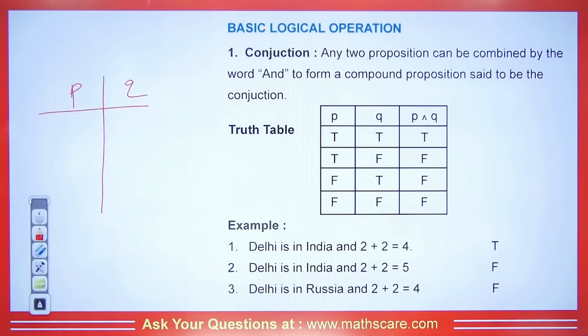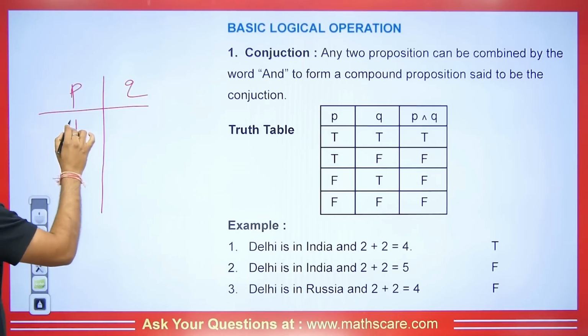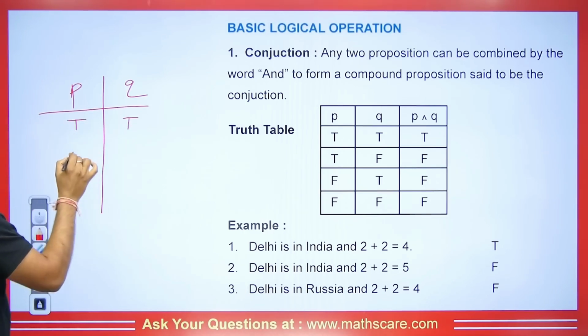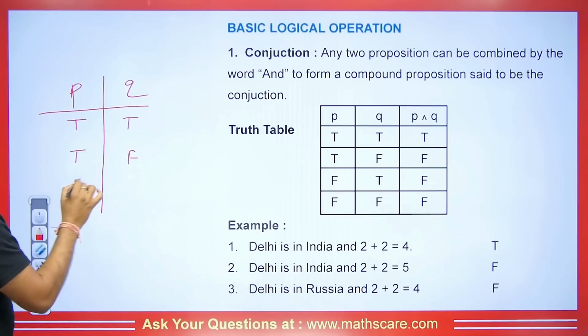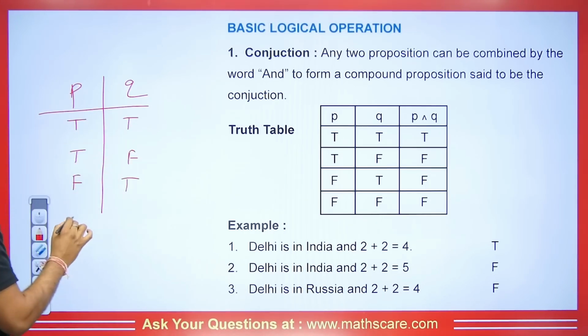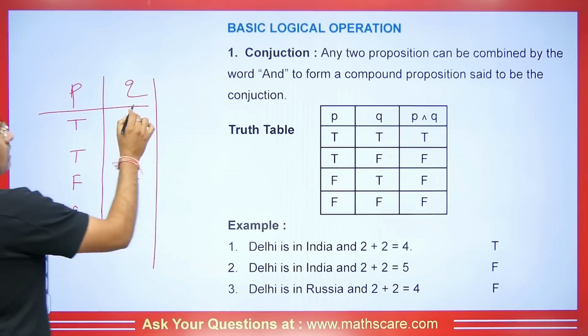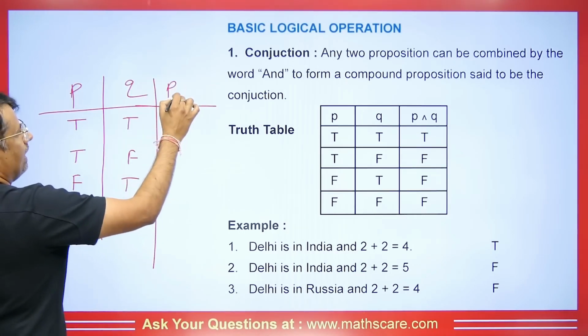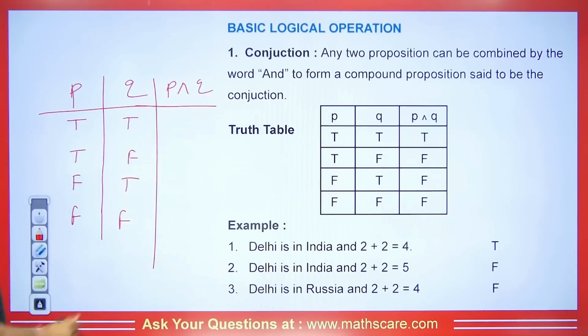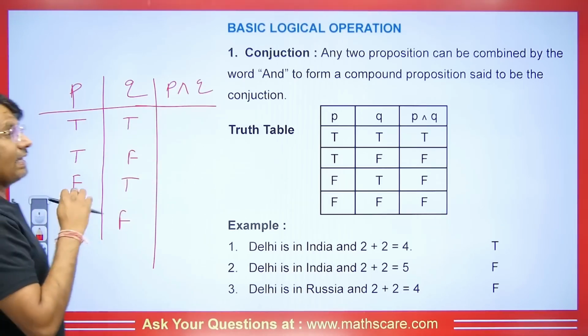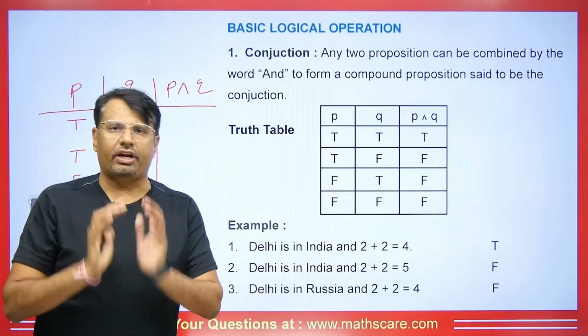If I tell you the possibilities of two statements, what can they be? Either both statements can be true, or one can be true and the other false, or this can be false and this can be true, or both can be false, right? If I want to apply a conjunction here, then I will put P and Q here, so we call this AND. Now I want to tell you how we will find it, so I am telling you a short trick.